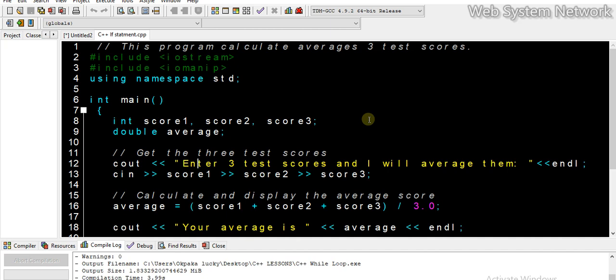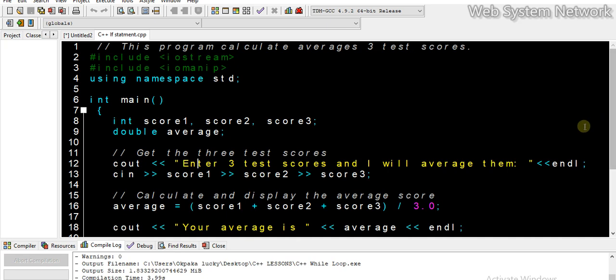In this video, we're going to be talking about the if statement. Now, what is an if statement? An if statement is a statement that allows your program to check a condition, and if that condition is true, then an instruction is passed.